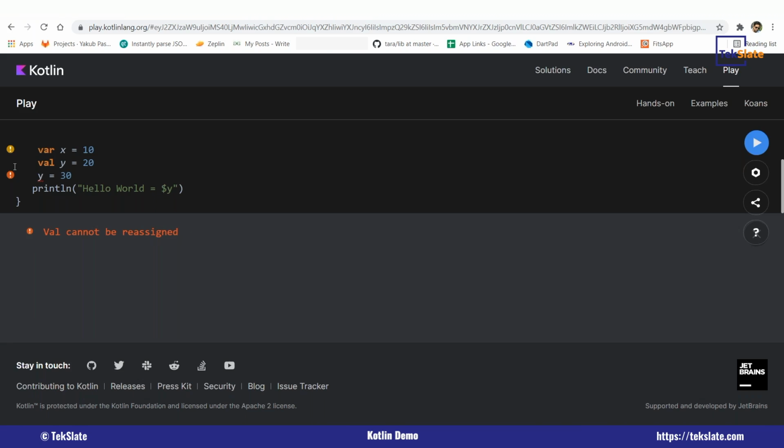Otherwise, you can use the var. So these are the new features which are not available in Java. Here this is nothing but smart casting. Internally, the data type is converted automatically. Suppose instead of 10, if I give hello, then x becomes a string. So by the data it will be converting automatically. So this is one thing.